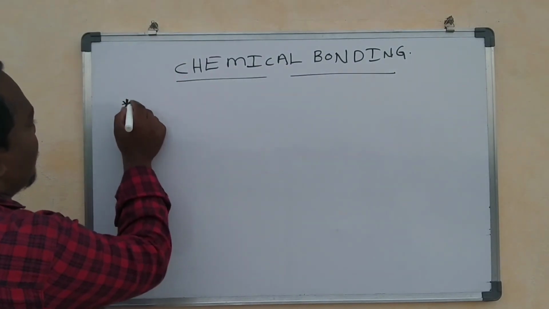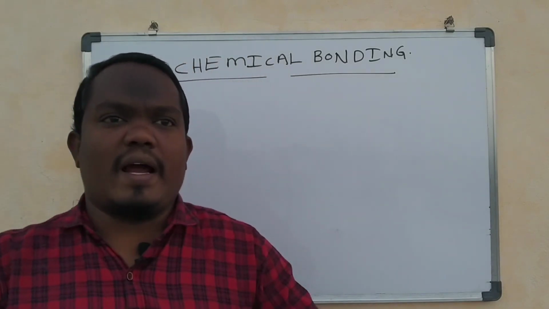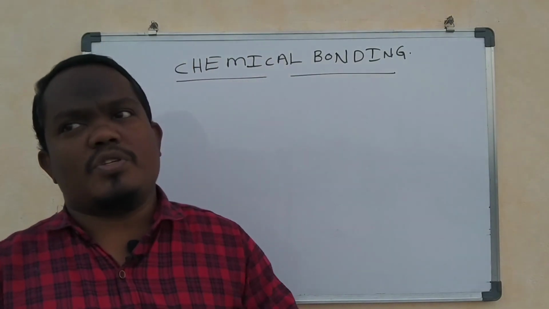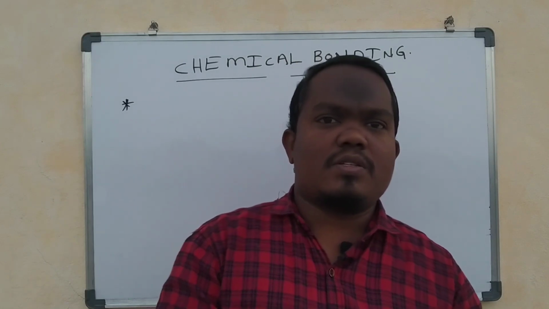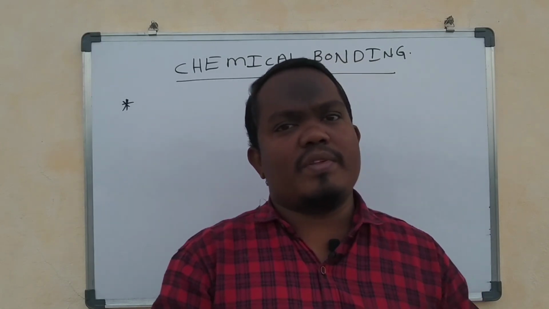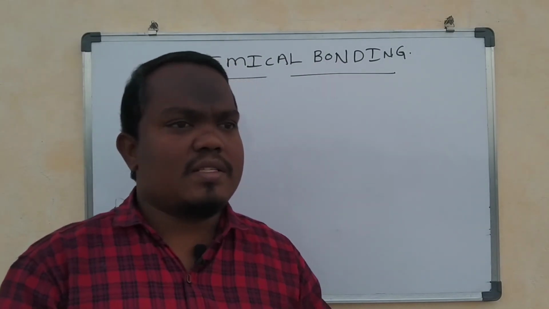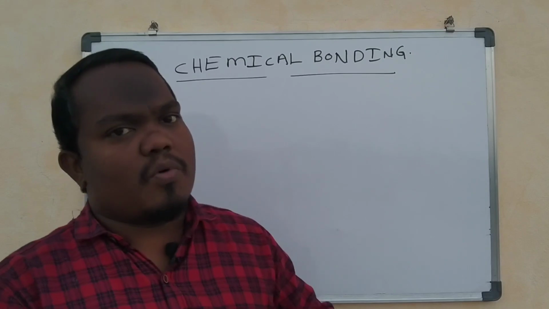The definition: the attractive force between two atoms or two oppositely charged ions is called chemical bonding.